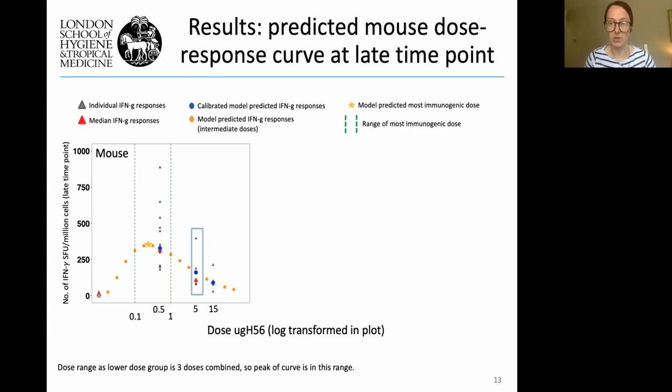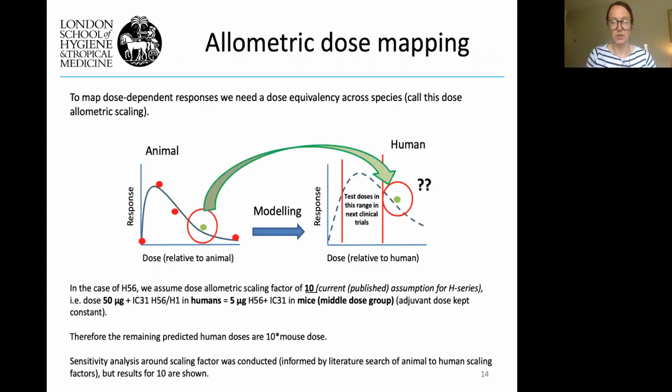The star represents the most immunogenic dose, and the green lines are the range of that, because we grouped some of the data together, if you remember from the data that I showed you. So that's the mouse data. That's the dose response curve at a late time point for mice. So now we have to think about how we actually translate across.